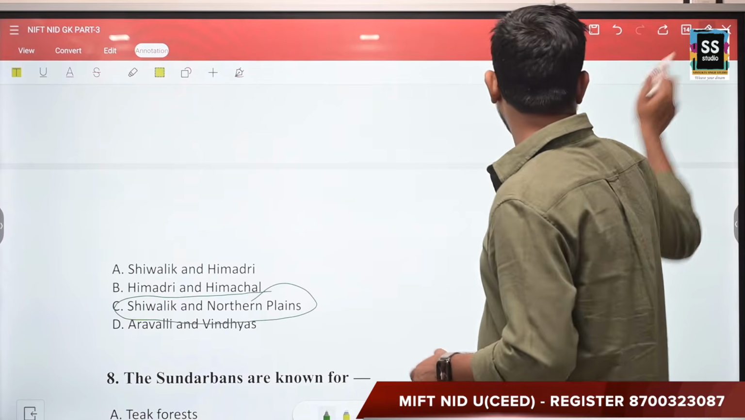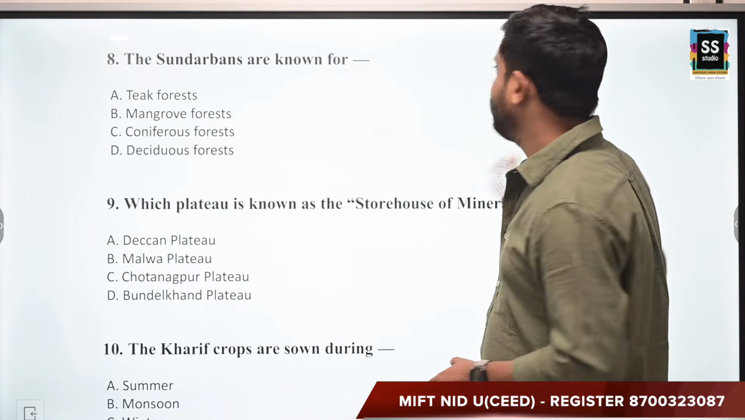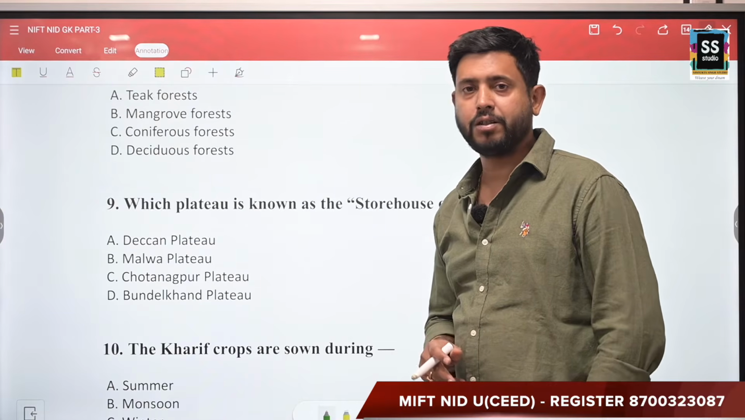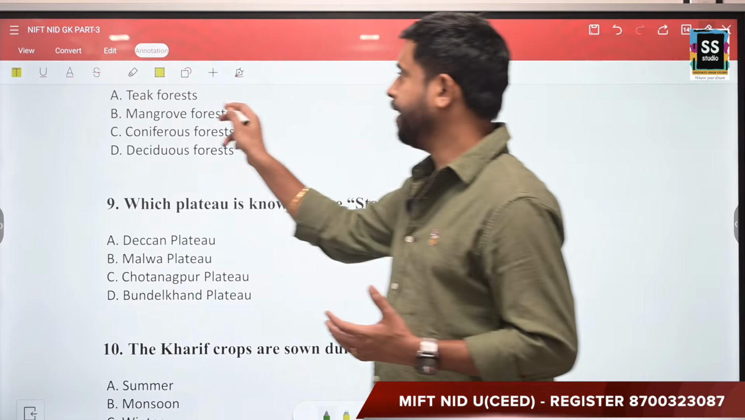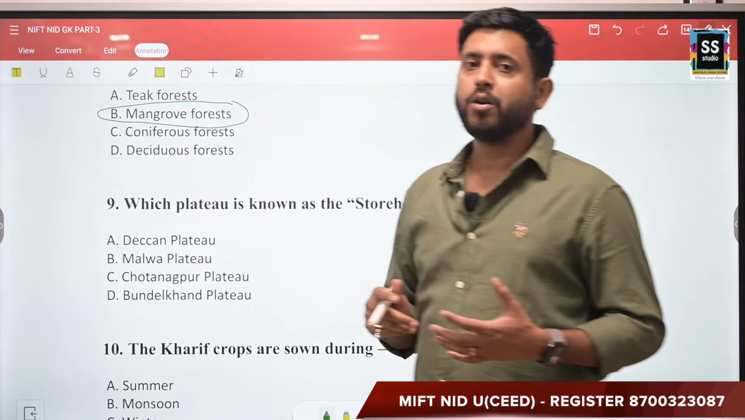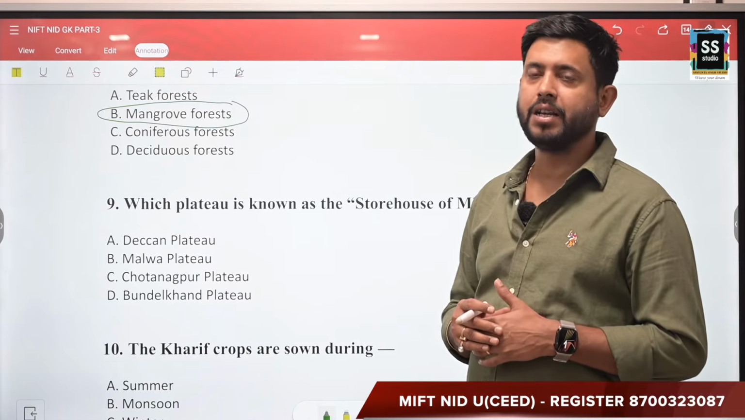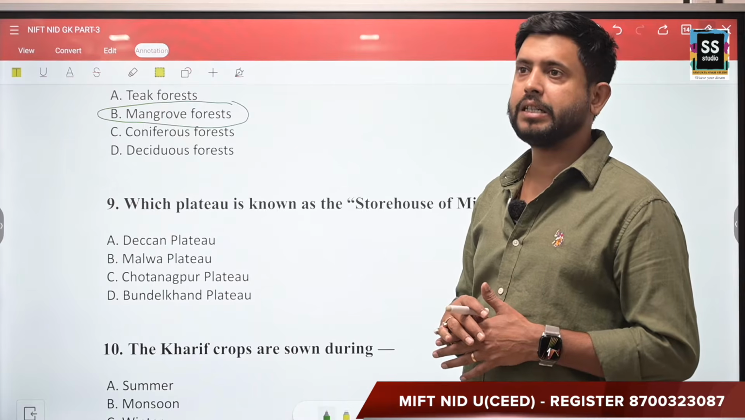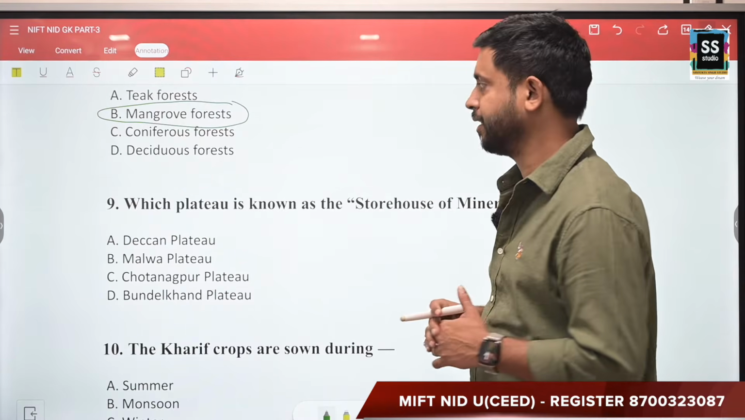Clear? Moving forward, the next question says: the Sundarbans are known for teak forest, mangrove forest, coniferous forest or deciduous forest. Now, mangrove forest is the correct answer here. What are mangrove forests? Wherein the roots of the trees or plants float above the water, and some part of the roots are below the water. Those are known as mangrove forest.